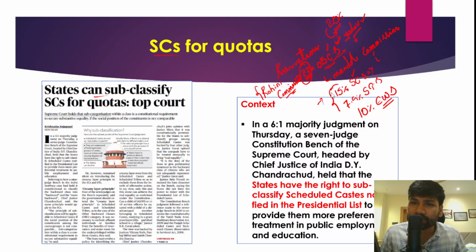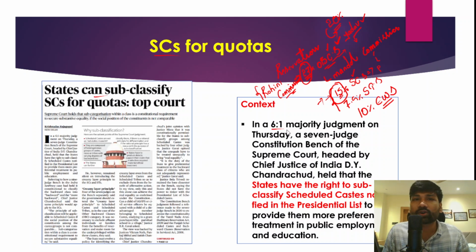So if we reorganize, categorize, reclassify the existing 15% of the reservation, then more reservation benefits can be given to the poor sections within the scheduled caste, and that is the overall objective of subcategorization of SCs or subcategorization of the other backward classes.